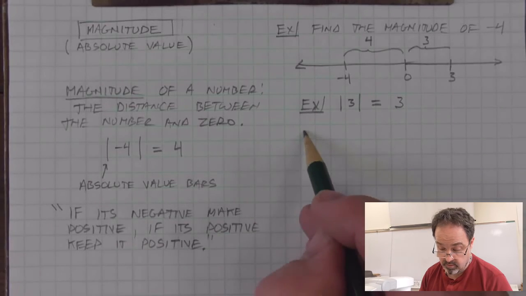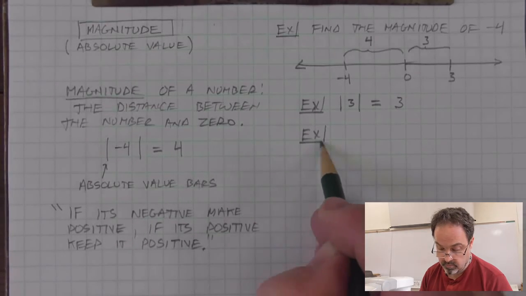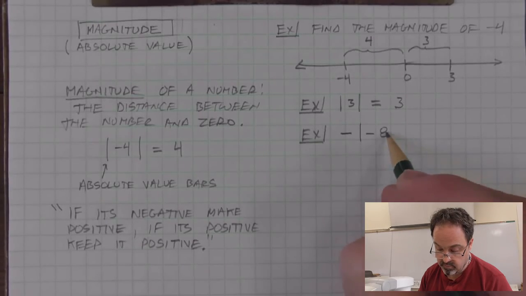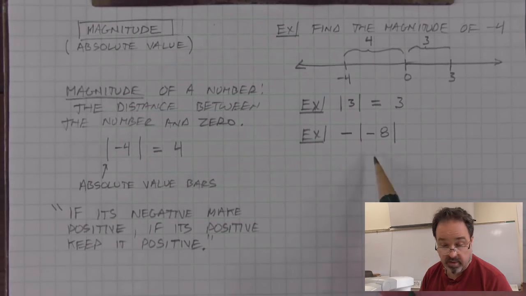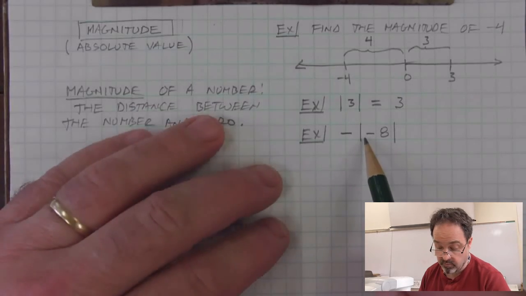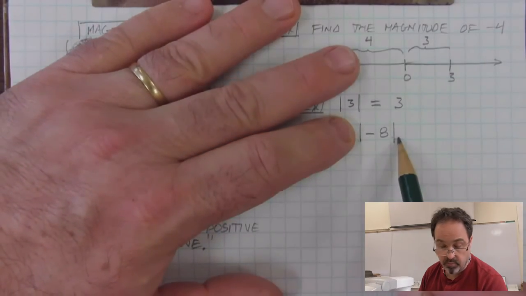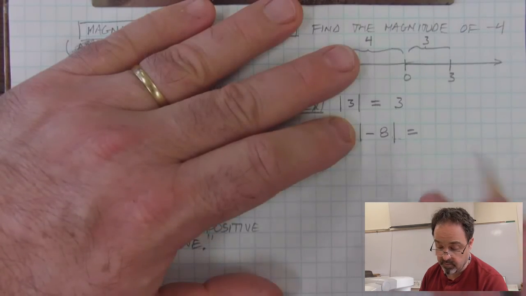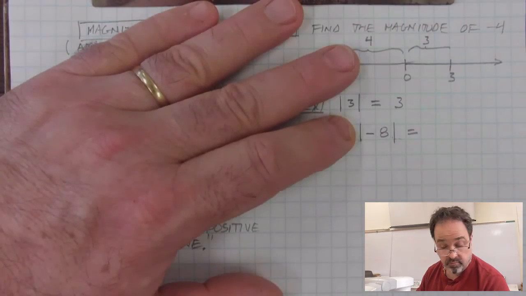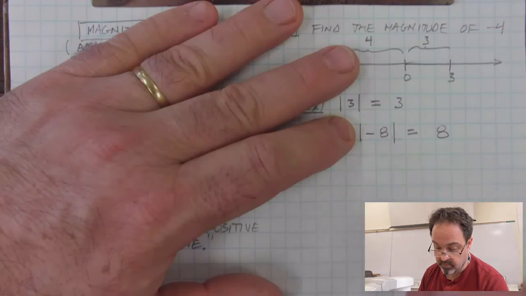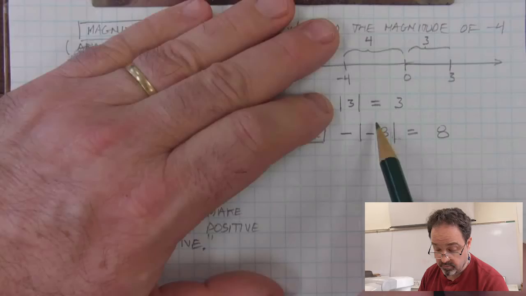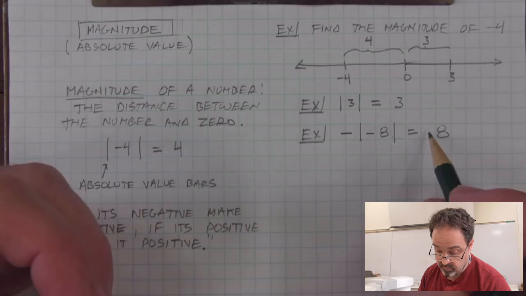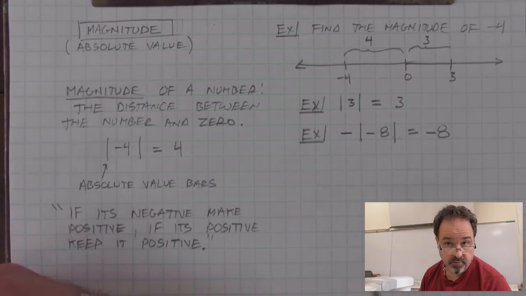Another example, the negative of the absolute value of -8. Now we have to be careful that we're taking the absolute value of what's inside those absolute value bars. And the absolute value of -8, we can think of it as, if it's negative, make it positive, which turns it into a +8. But this expression came with a negative out front also. And this negative is still there, making the final answer -8.